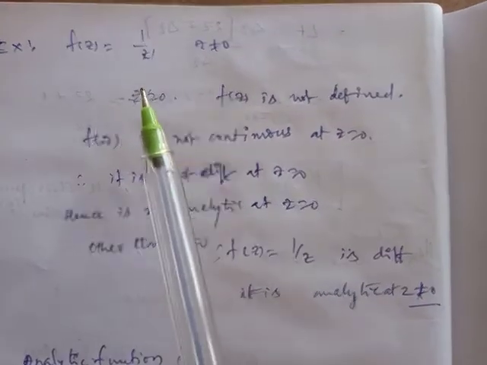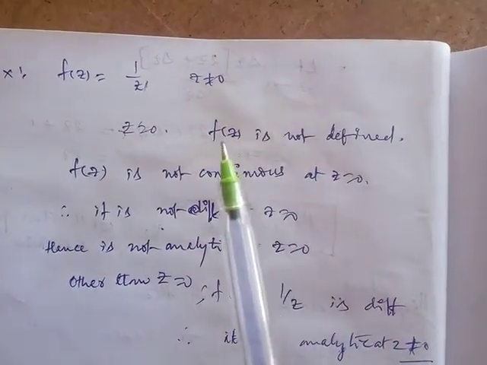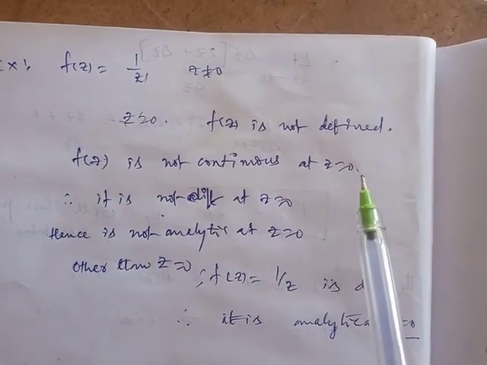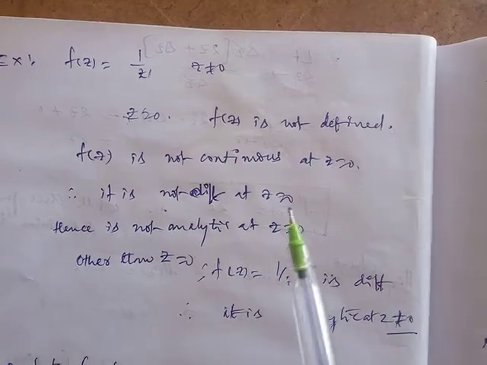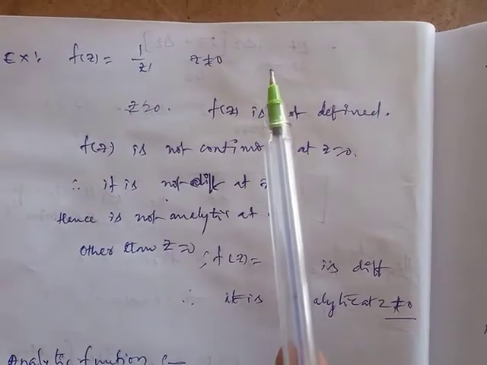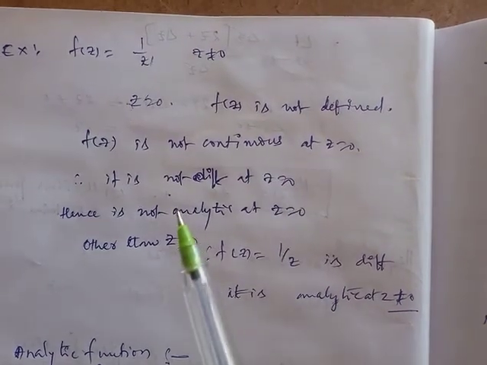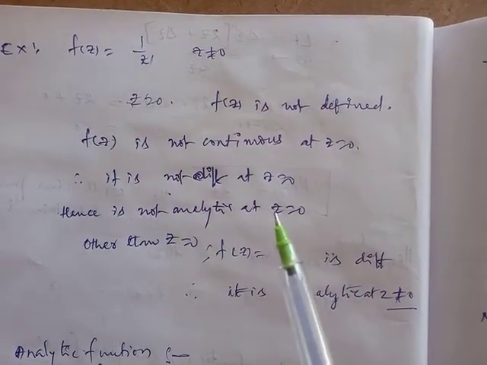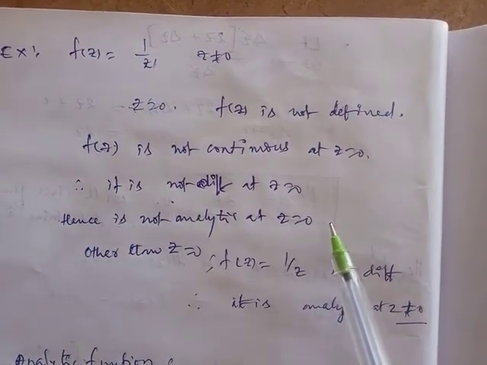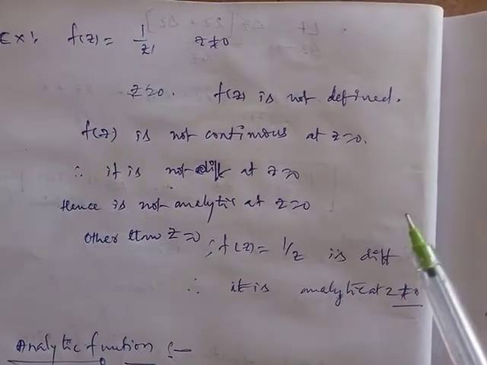See here one example: f of z equal to 1 by z, at z not equal to 0. F of z is not differentiable at z equal to 0 because it is not continuous there, and not continuous implies not differentiable. So f of z equal to 1 by z is not differentiable only at z equal to 0, but other than 0 it is differentiable everywhere. Hence f of z is not analytic at z equal to 0, because differentiability fails at z equal to 0 only. Other than z equal to 0, the function is analytic, since differentiable means analytic.